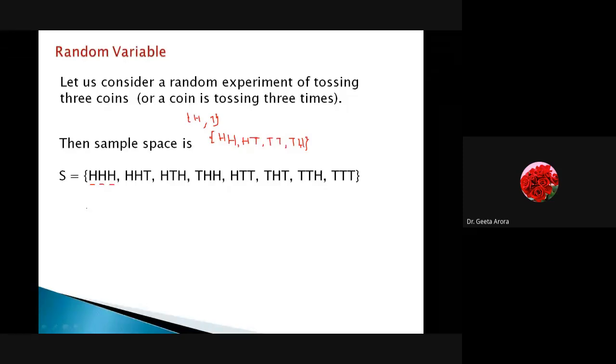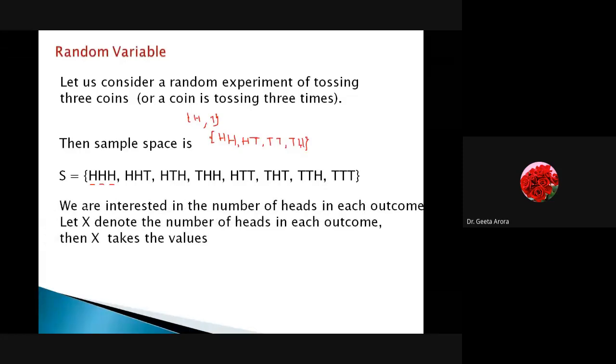I think it's okay. Now, what we are looking for: we are interested in the number of heads in each outcome. When we have thrown the 3 coins, how many heads are appearing? As I can see here, any one of these is possible to appear at the top. I have thrown the 3 coins, and these are the maximum possibilities. This is what we have learned as a sample space. So if you talk about the number of heads, how many heads can come? It could be 3.